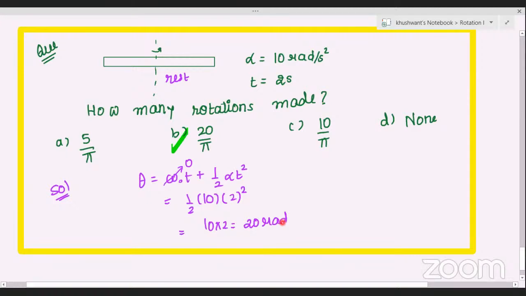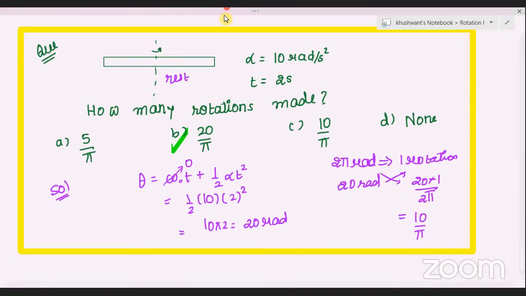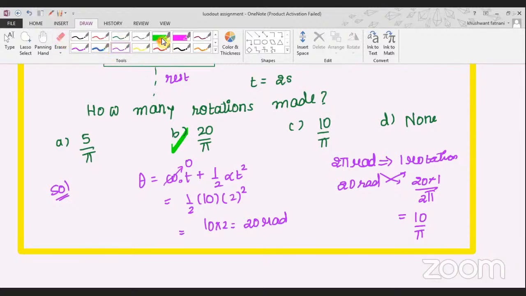Now we want to calculate how many rotations have been made by the rod. Tell me, when you rotate a rod one time, how much angle is covered? Ronit, what is the angle covered when you turn the rod one time? 2 pi radians, 360 degrees, which is 2 pi radians. Very good. So 2 pi radians implies one rotation, which means 20 radians will be how many rotations? Cross multiply: 20 into 1 divided by 2 pi, correct Ronit? Yes, sir. That equals 10 by pi. So the answer is option C.